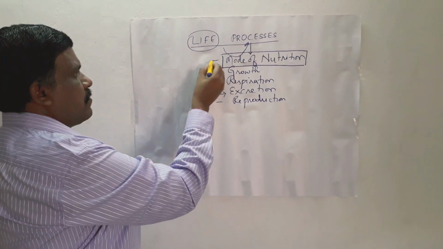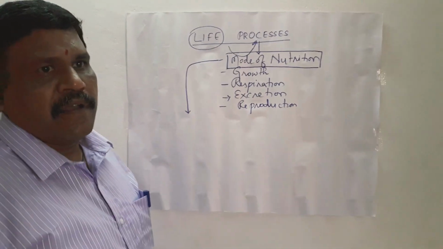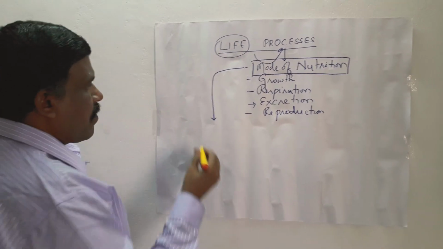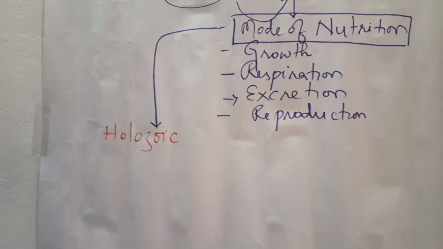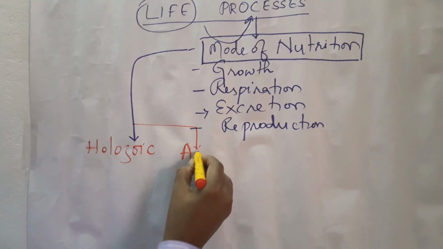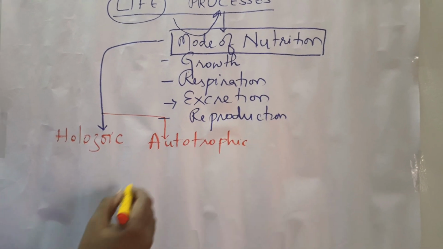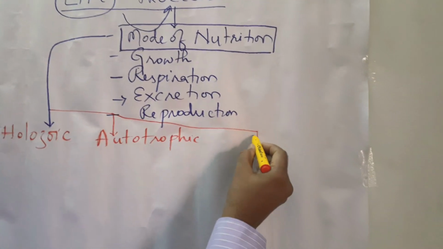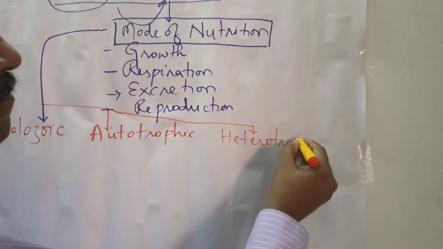So the living organisms are classified into different types based on the mode of nutrition. They are namely organisms which have the holozoic mode of nutrition. Another one, organisms which have the autotrophic mode of nutrition. Another type we have is called the heterotrophic mode of nutrition.